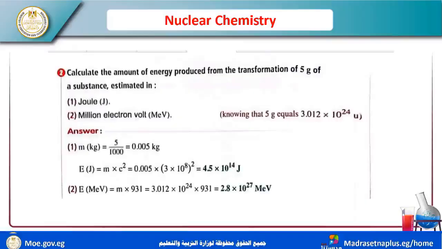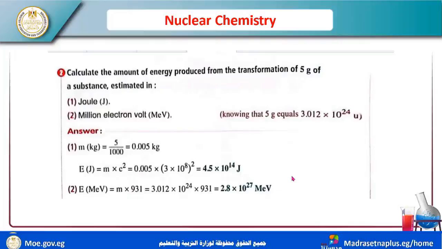Calculate the amount of energy produced from the transformation of 5 gram into joule and into million electron volt. This is the question. You must transfer gram into kilogram: 5 over 1000 equals 0.005 kilogram, and use this number: 0.005 times 3 times 10 power 8, squared.